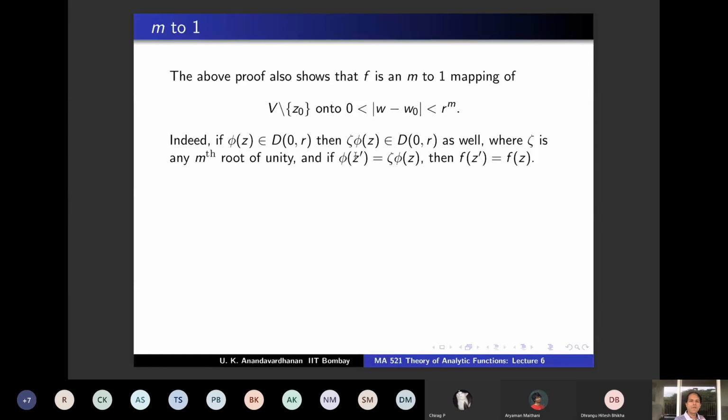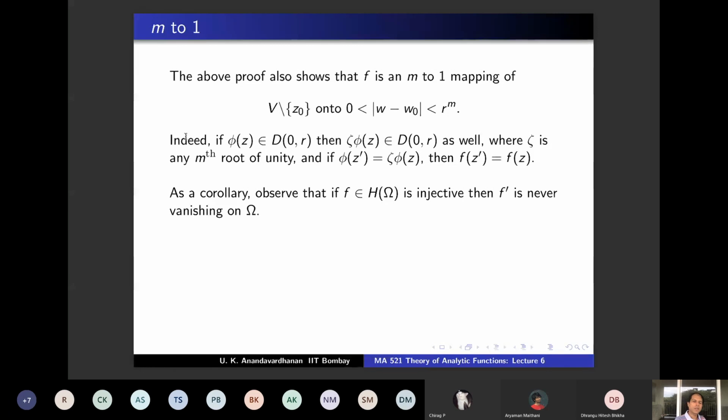And now take phi of z prime equal to zeta phi z. So zeta phi z is in D0r. You take the inverse image of that under phi, so you will get some z prime. So modulus of phi of z prime power m is phi of z power m, and therefore f of z prime equals f of z. So given a point, you have constructed m many pre-images. So it's an m to 1 mapping, and that follows from the proof that we have done.